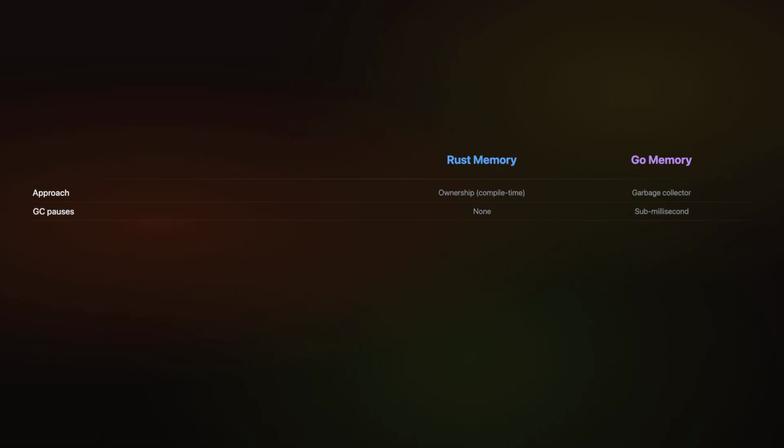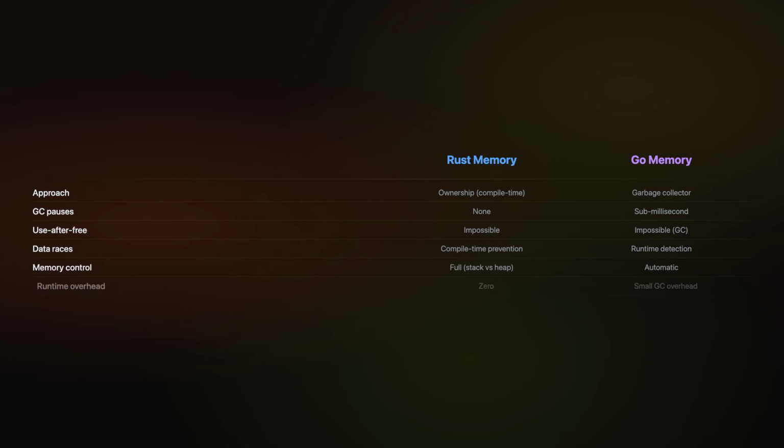Memory safety is a critical difference. Rust manages memory at compile time through ownership and borrowing. There is no garbage collector and no runtime overhead. The compiler prevents use after free, double free, and data races. Go uses a garbage collector with sub-millisecond pauses. It is simpler but adds unpredictable latency. Both prevent common memory bugs, but Rust gives you full control over when and how memory is allocated and freed.